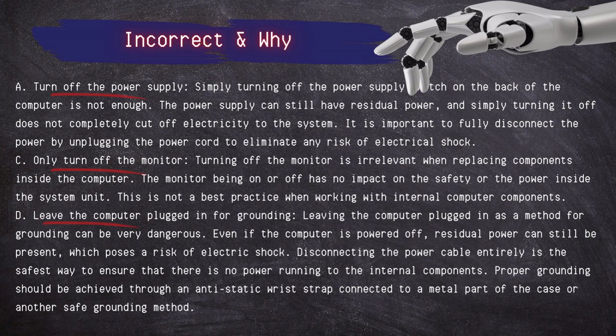Leave the computer plugged in for grounding. Leaving the computer plugged in as a method of grounding can be very dangerous. Even if the computer is powered off, residual power can still be present, which poses a risk of electric shock. Disconnecting the power cable entirely is the safest way to ensure that there is no power running to the internal components. Proper grounding should be achieved through an anti-static wrist strap connected to a metal part of the case or other safe grounding method.